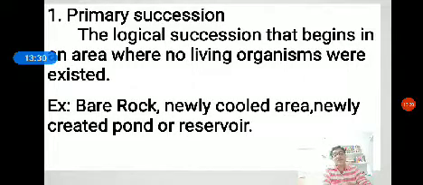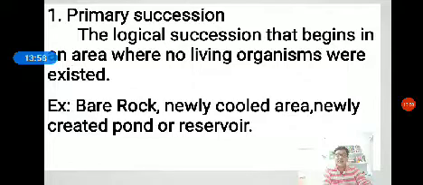The first living organisms able to lead a life there are called the pioneer community. I already told the examples, like bare rock, newly cooled lava, newly created pond or reservoir. The development of a community on a rock is another example of primary succession.